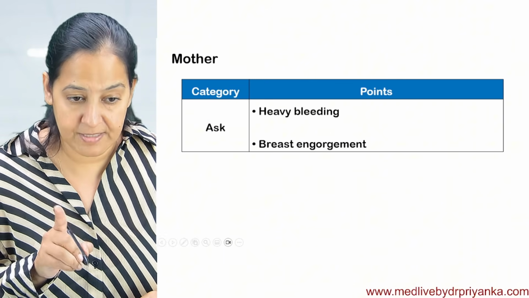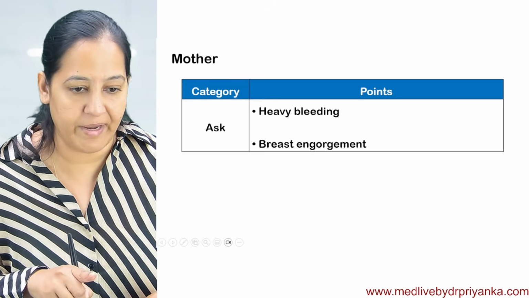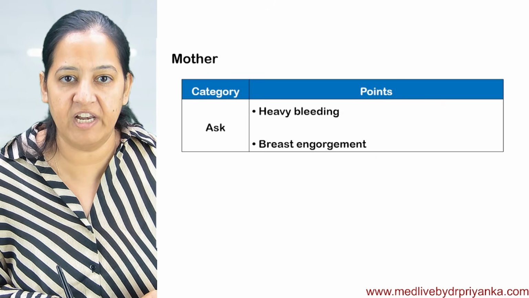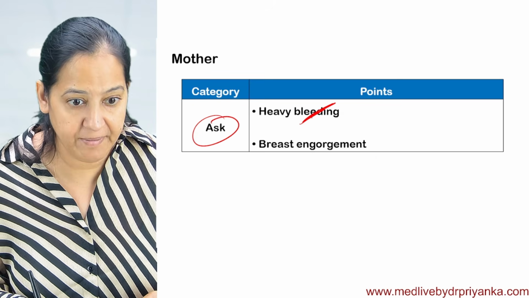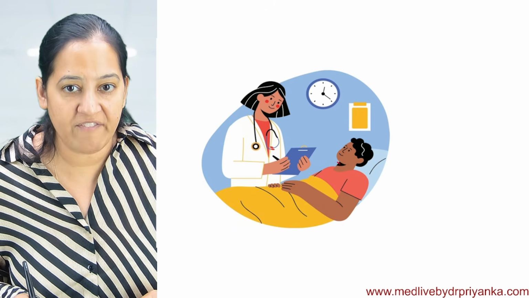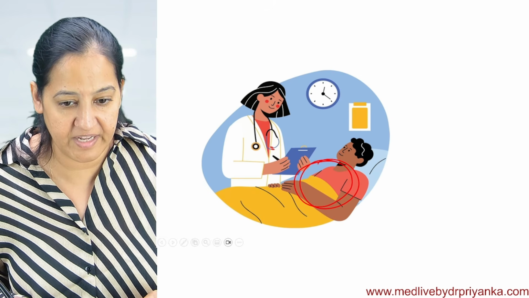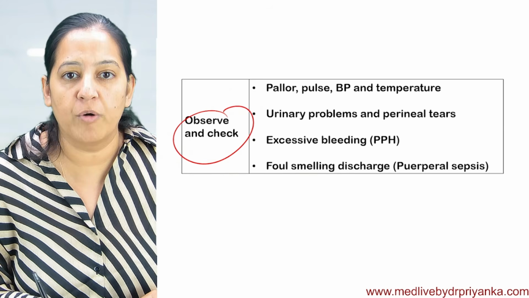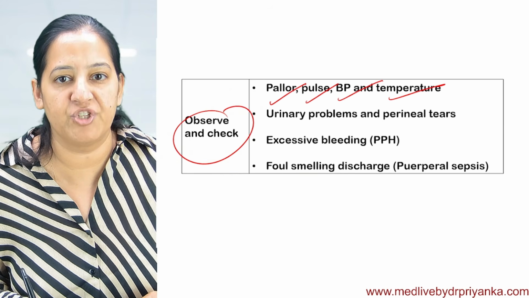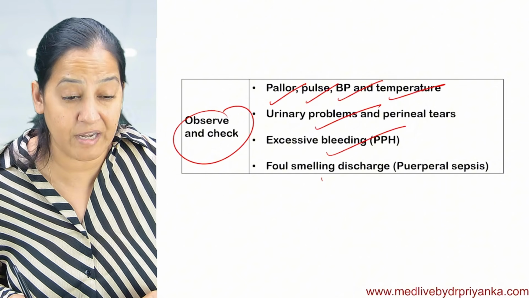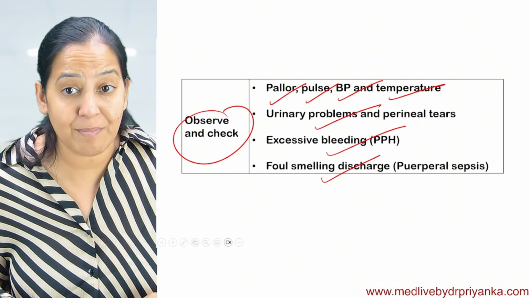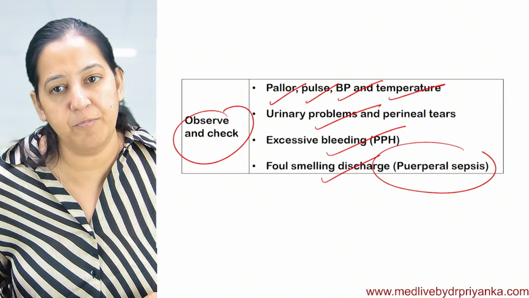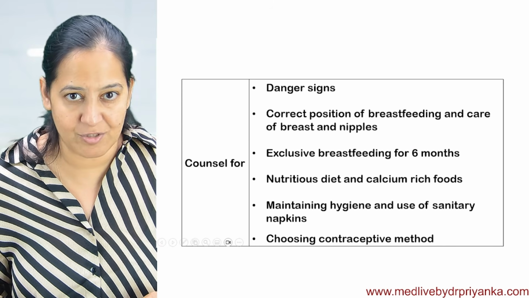So this female health worker goes to the home of the mother after delivery and asks, do you have any heavy bleeding or breast engorgement after the delivery? That should be asked. You should observe the pallor, pulse, BP, temperature, urinary problem, excessive bleeding, or any foul smelling vaginal discharge. That indicates puerperal sepsis. So all these things have to be asked.